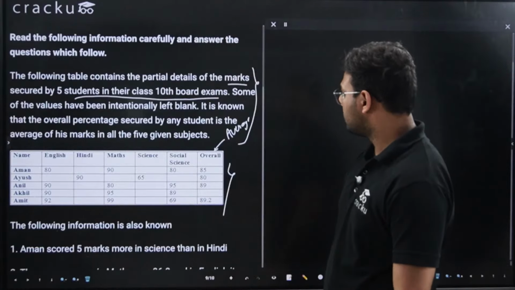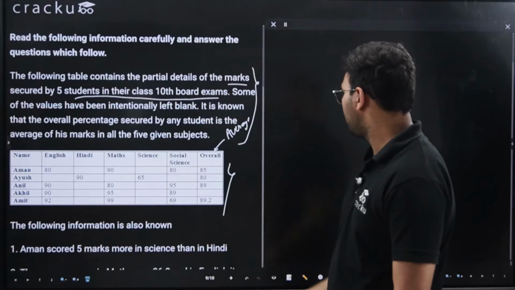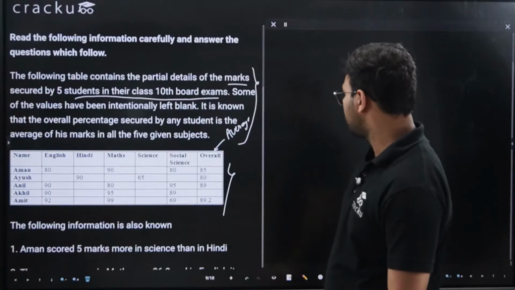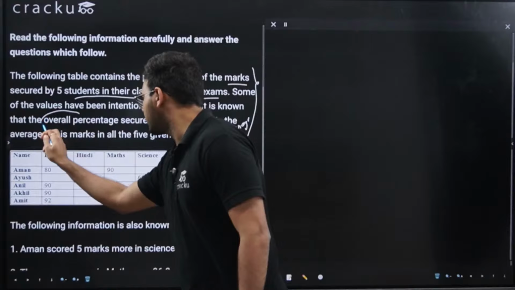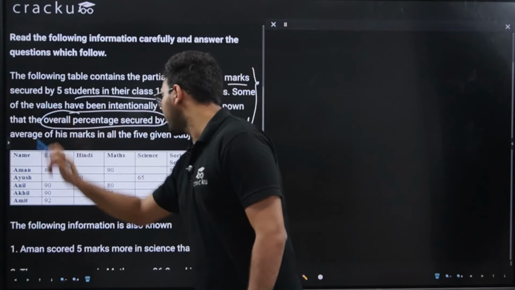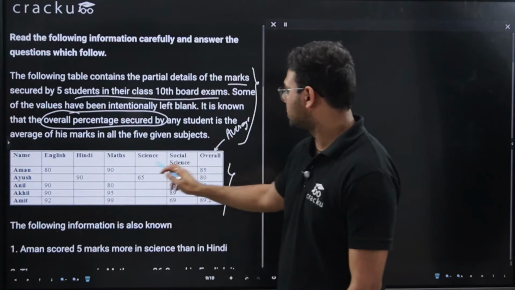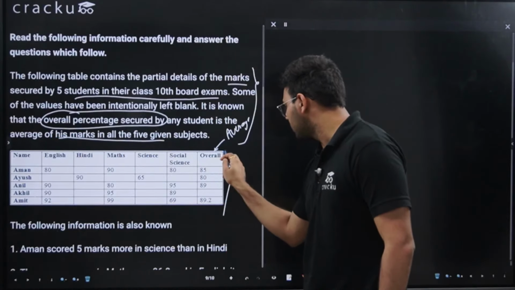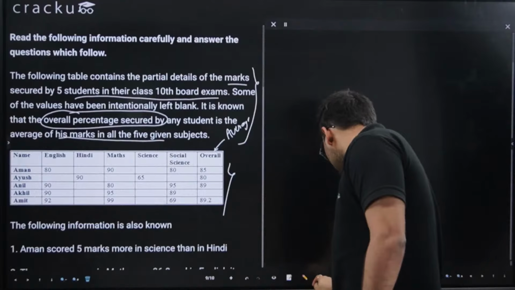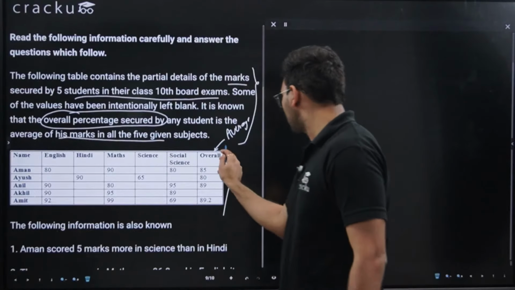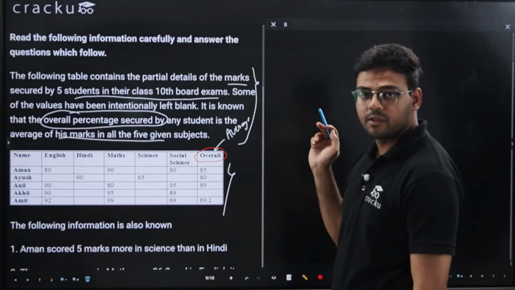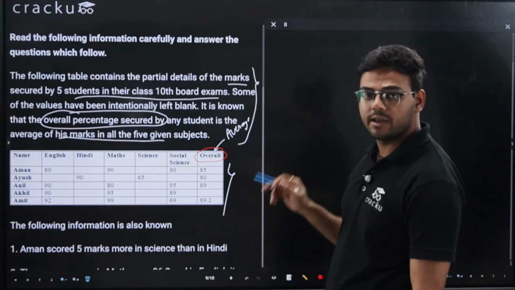Now some of the values have been intentionally left blank. It is known that the overall percentage secured by any student, as I mentioned, is the average of his marks in all 5 given subjects. So this overall represents the average marks received by a particular student in all 5 subjects.